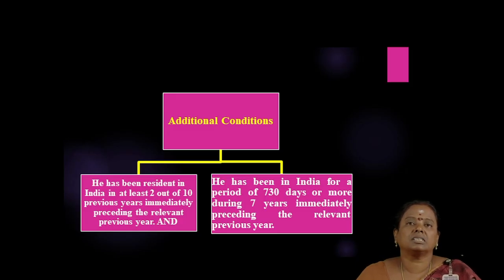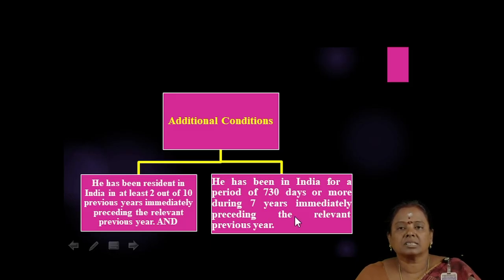The first additional condition is the Karta must be resident in India during 2 out of 10 previous years immediately preceding the relevant previous year, and he has been in India for a period of 730 days or more during the 7 previous years immediately preceding the relevant previous year.